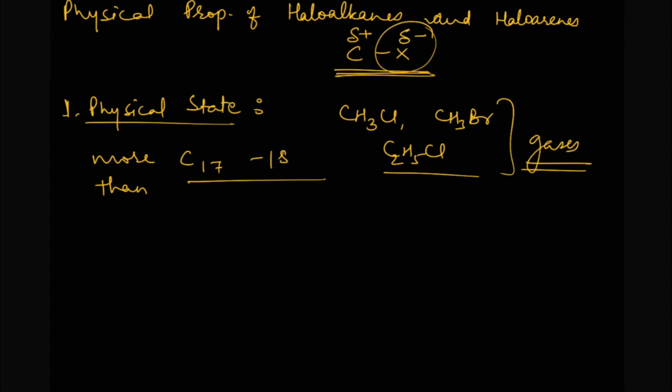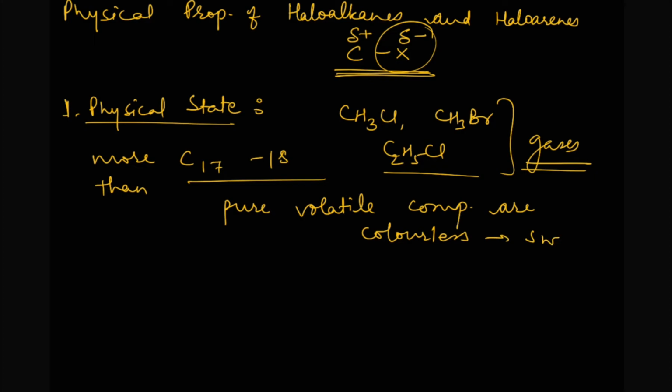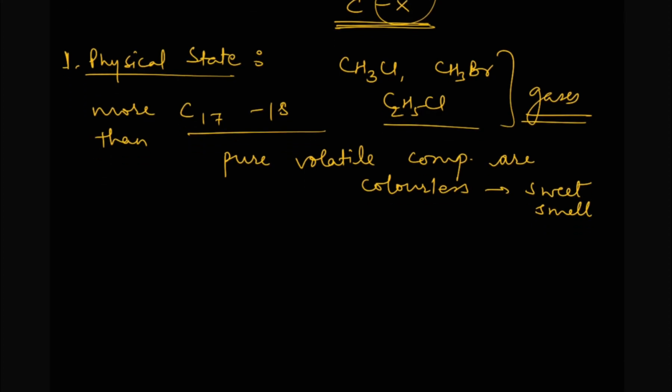room temperature. And if we talk about the pure volatile compounds, they are colorless, and many of them have a sweet smell. But bromides and iodides may develop a color sometimes.